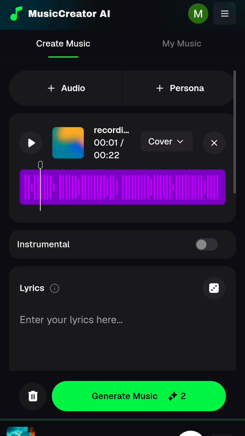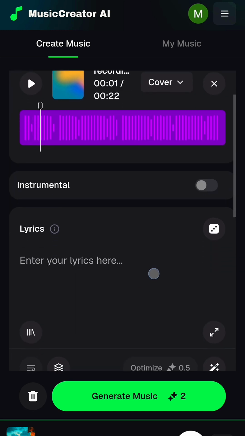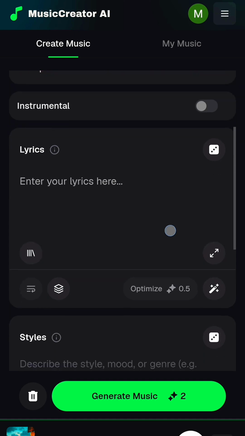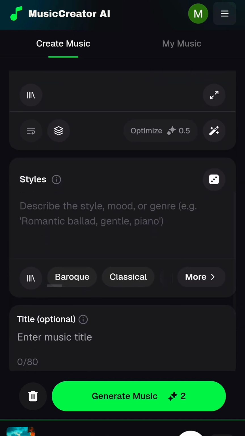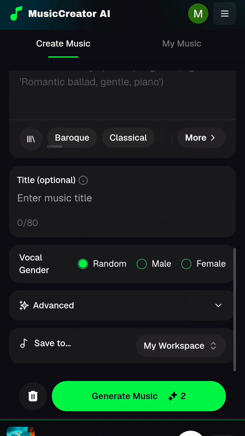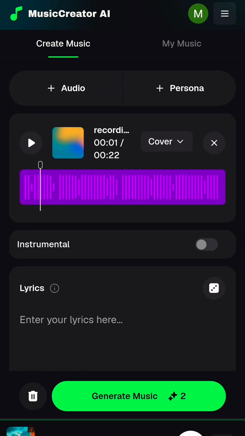So after you get the voice, just put your lyrics here. And after you put the lyrics of your music, the next thing you are going to do is just click on generate. It's going to carry your voice and start generating the music perfectly for you using your own voice.